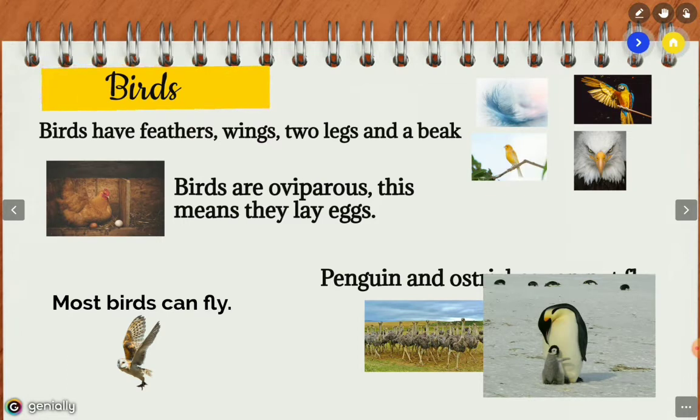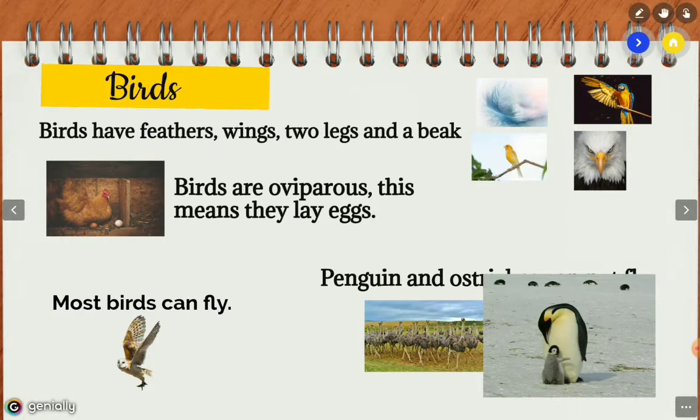Birds are oviparous. They reproduce by eggs. They breathe with their lungs. And remember, penguins and ostriches are 2 types of birds that cannot fly, right? And depending on what they eat, they can be carnivore, herbivore, or omnivore.